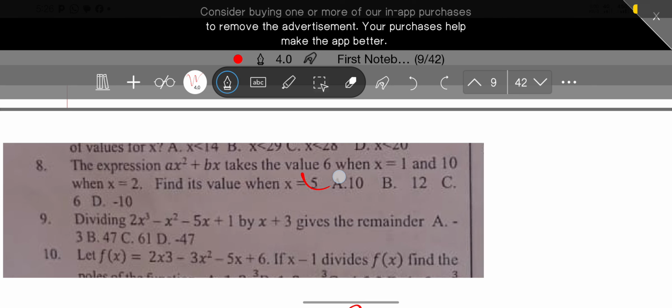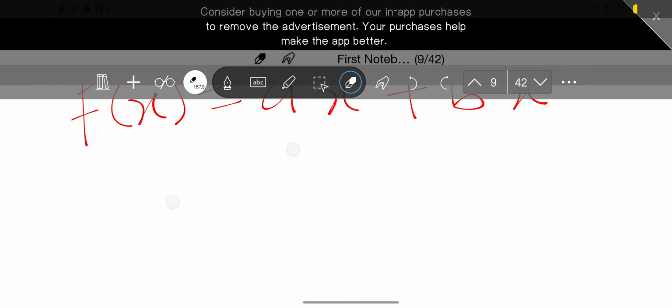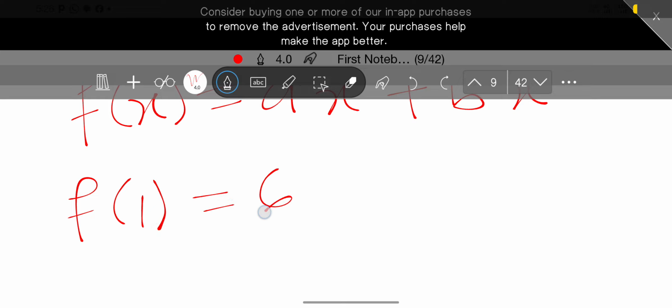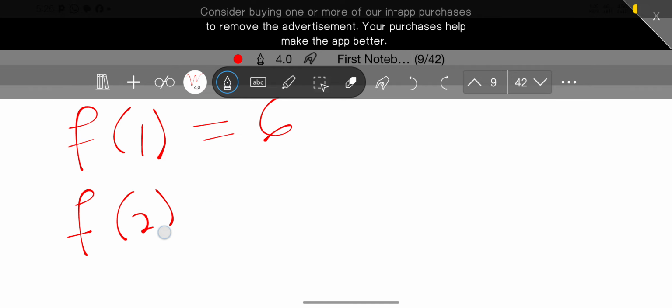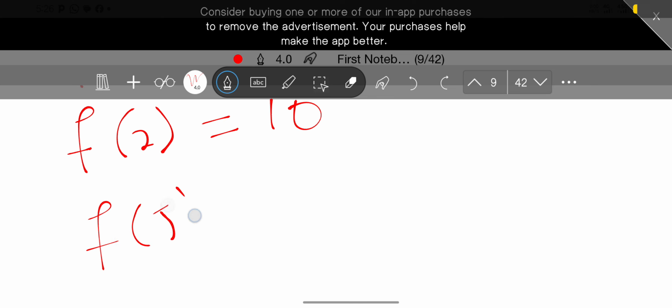Now we have been given that it takes the value 6 when x is equal to 1, and it is 10 when x is equal to 2. So we have to find it when x equals 5. I'm going to break everything down, right? So this is what we've been told. When x is equal to 1, we are going to have f of 1, and they said it is equal to 6, right? They also said that when we have x to be 2, we have it to be 10. Then now we are asked to find what f of 5 will be.